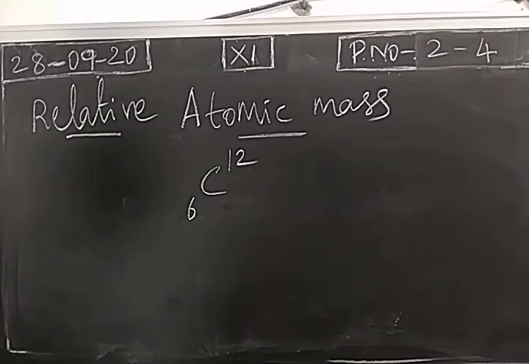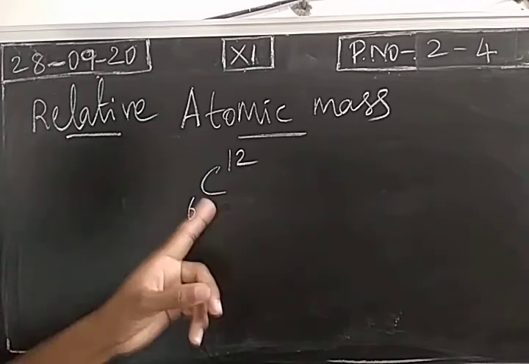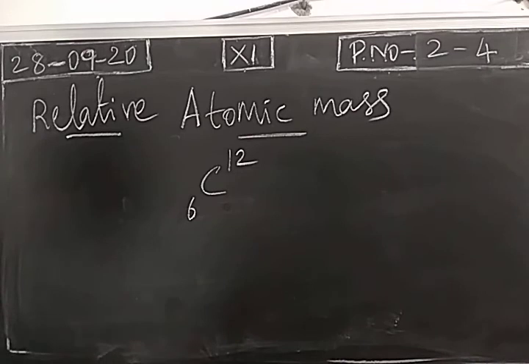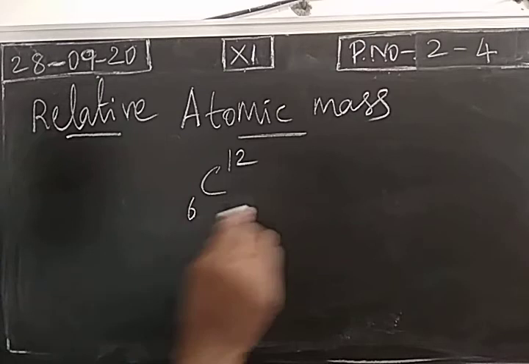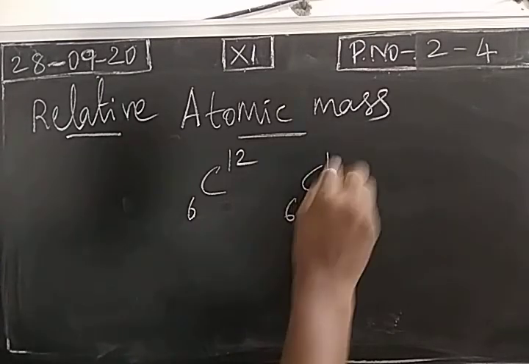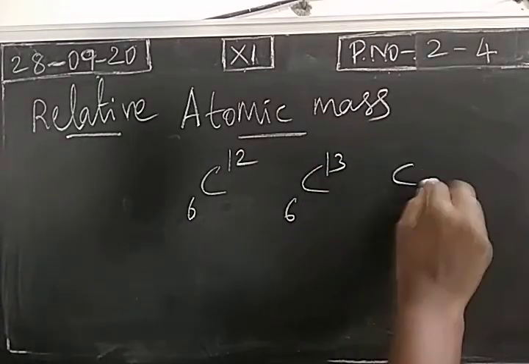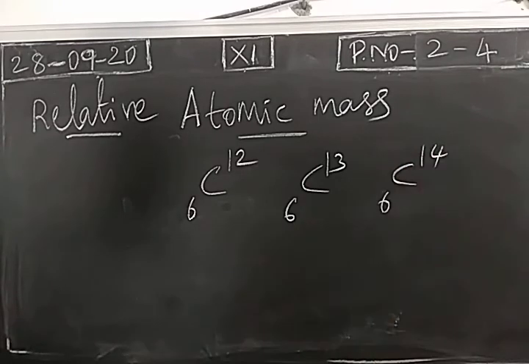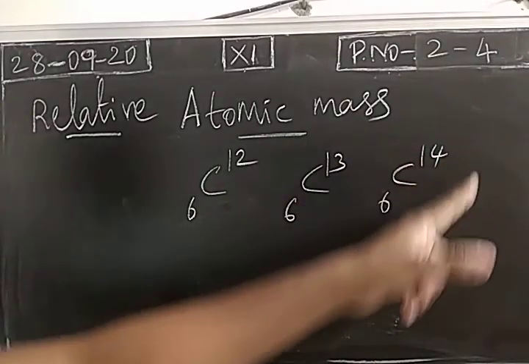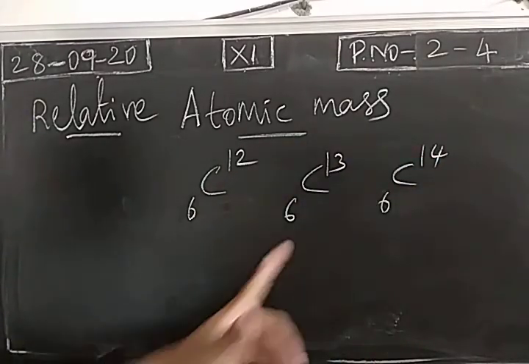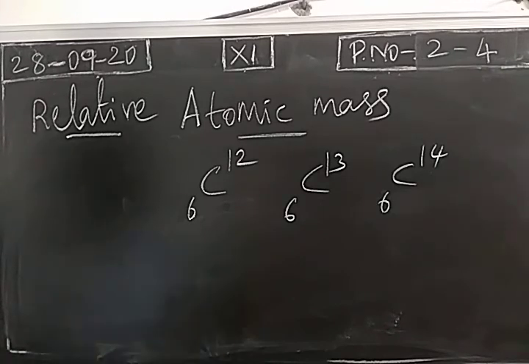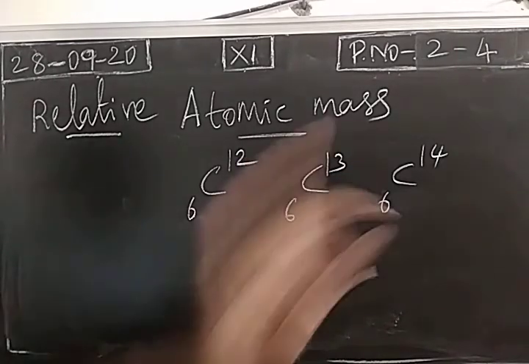Why we call this as a C12? Because carbon will exist in more than one isotopic form. We already studied in 9th. An element will exist in more than one isotopic forms. So carbon can exist in different isotopic forms. Atoms of same element. All the three are atoms of same carbon element with the same atomic number but different mass number.